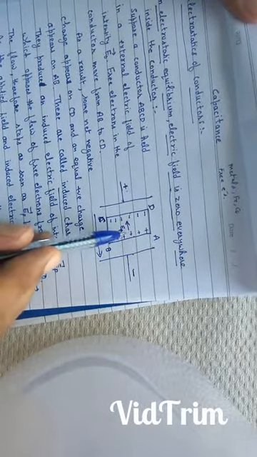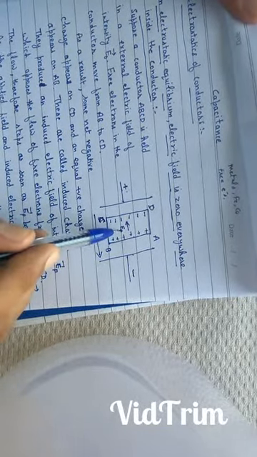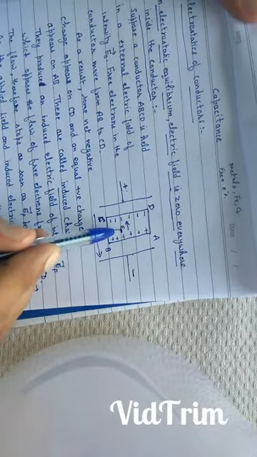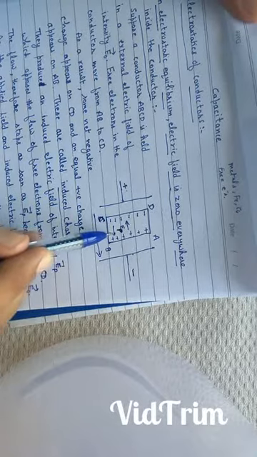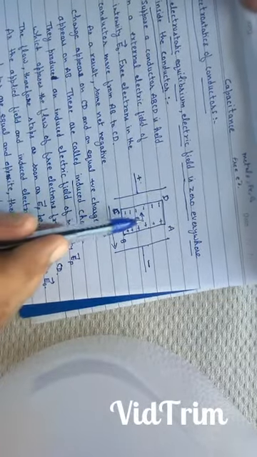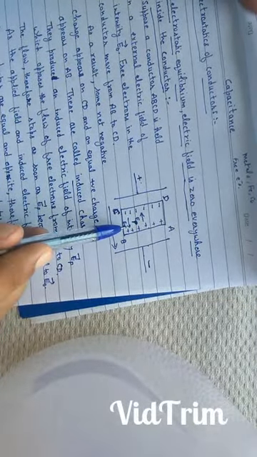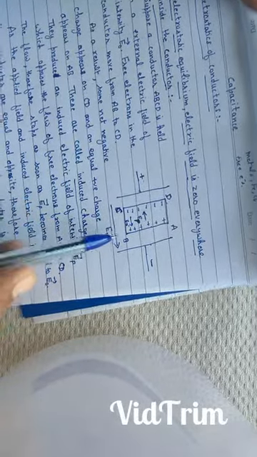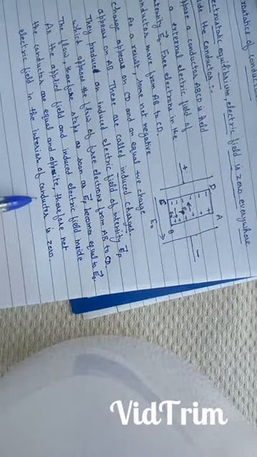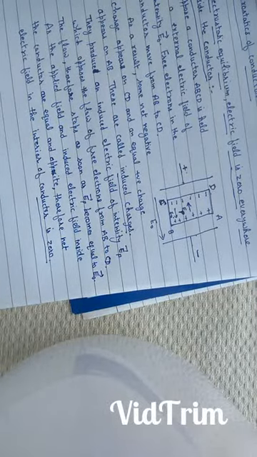Therefore, the flow of electrons stops as soon as the induced electric field EP inside the conductor becomes equal to the applied electric field E naught. As the induced electric field and applied electric field inside the conductor are equal and opposite, the net electric field in the interior of the conductor is 0.